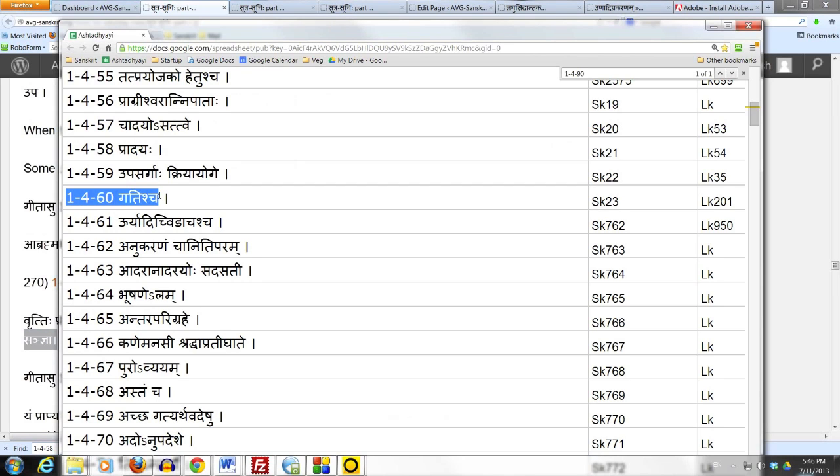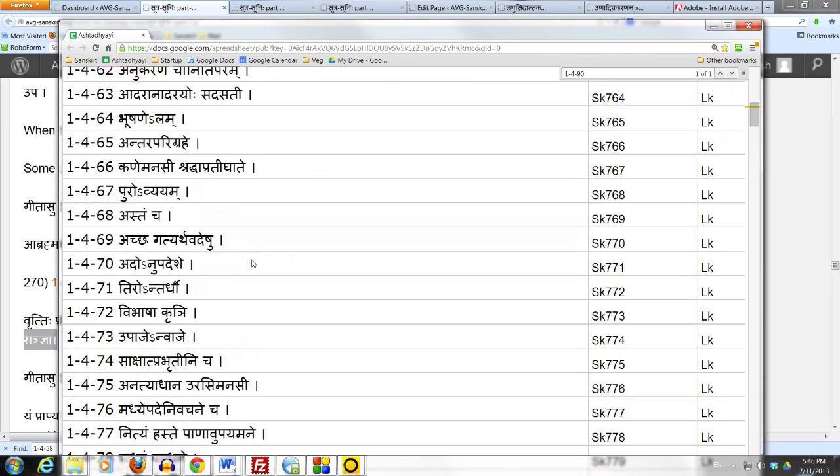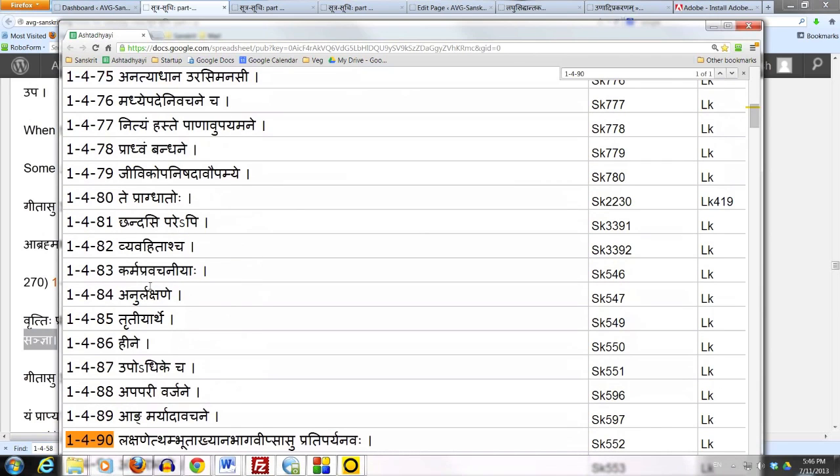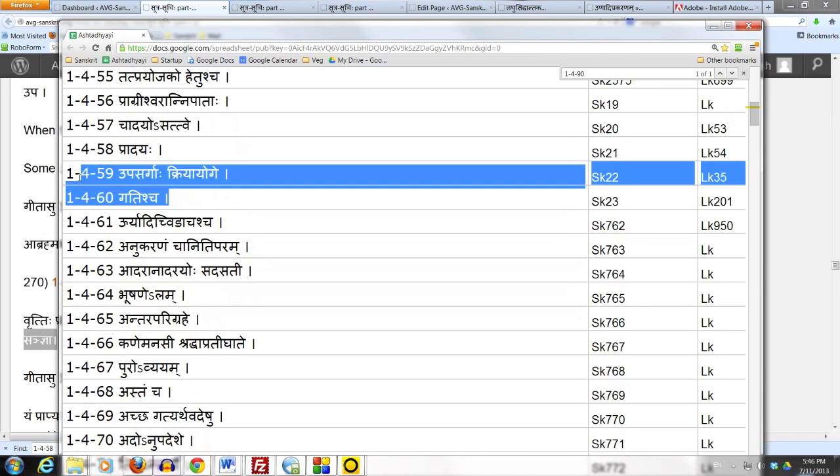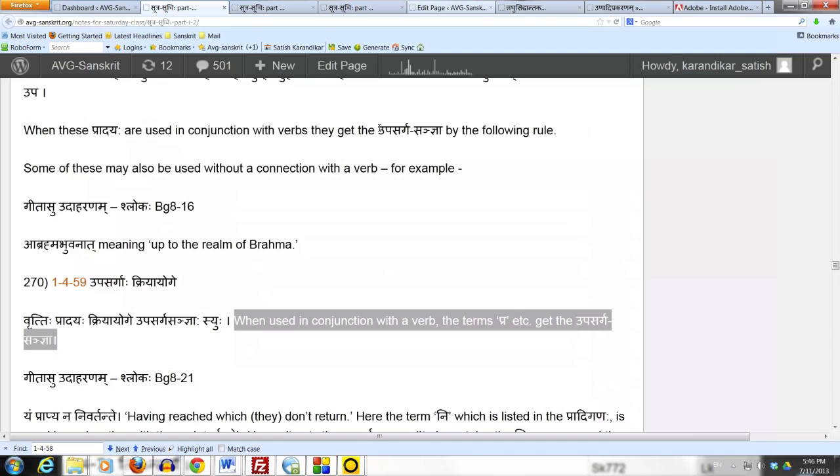Now the designation, the sanya, which you're going to be studying now, karma pravachaniyaha, is an apavadaha, an exception to the designation gatihi prescribed by 1460 gatishcha, as well as upasargaha prescribed by 1459 upasargash kriya yoge. Okay, with that background, let us see exactly what karma pravachaniyaha means.